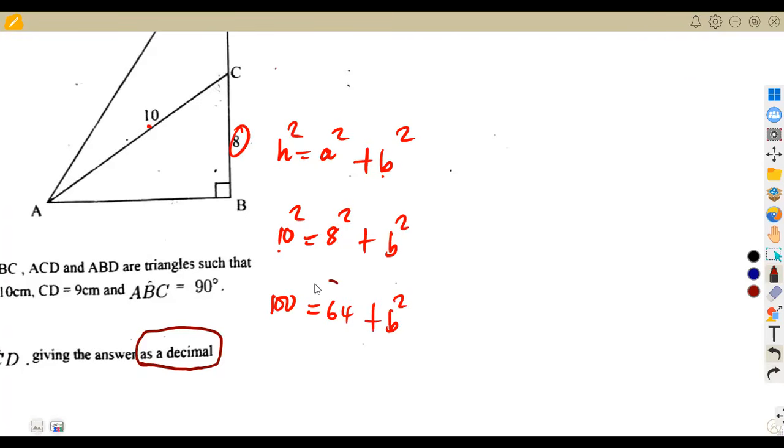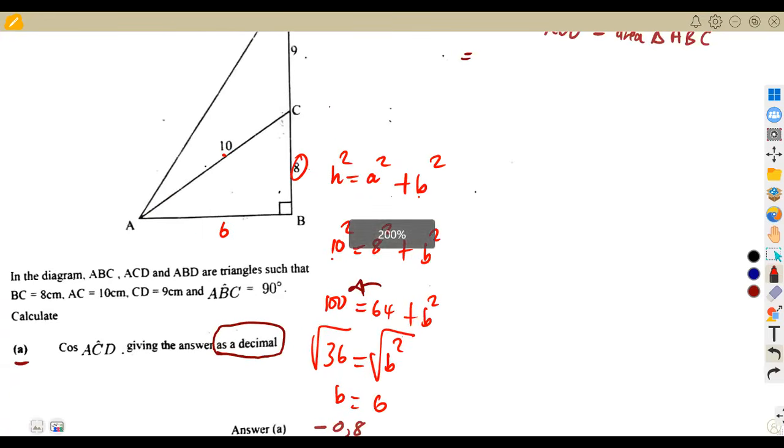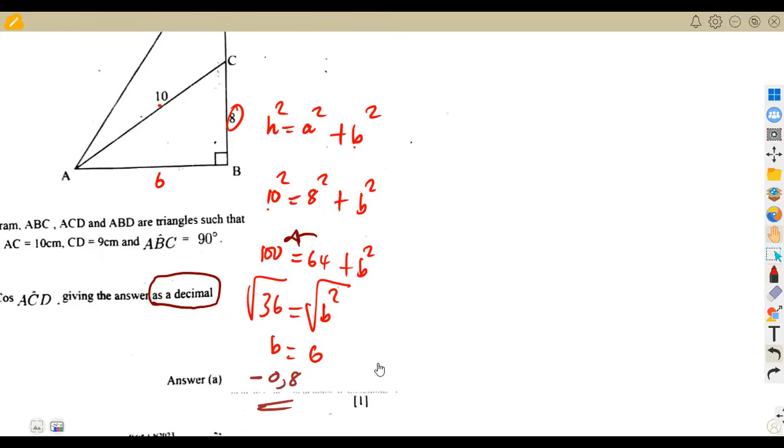Transposing 64 to the other side, 100 minus 64 is 36, which is equal to b squared. Taking the square root, b is plus or minus 6, but for the length of a side we consider the positive, so it is 6. As you can see, you obtain the same answer, just like I was saying, if you know your Pythagorean triples.